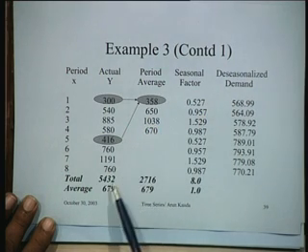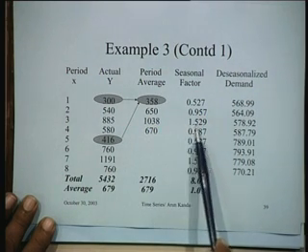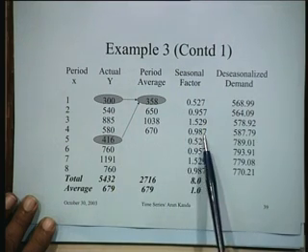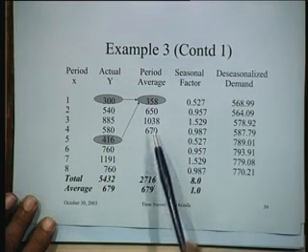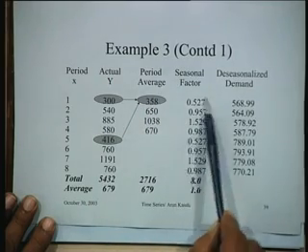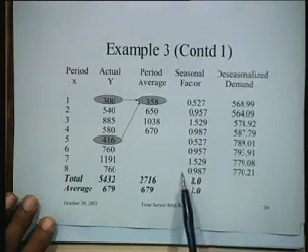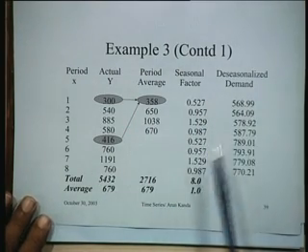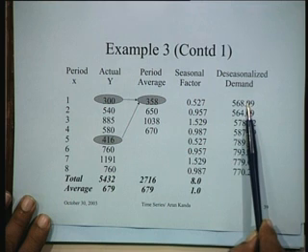This value divided by 679 is more than 1, which is 1.529, and then 670 by this is 0.987. The way we have defined it, because we have calculated these period averages, these factors will repeat themselves for the next year. And therefore, having got this seasonality factor, we can get the deseasonalized demand.